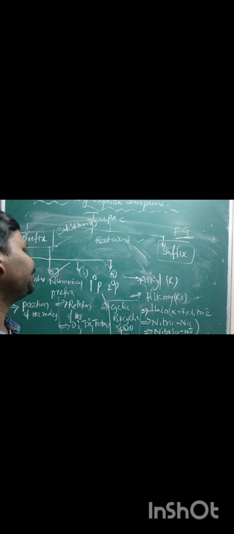Numerical prefix indicates repetition of the substituent: if repeated 2 times, di, 3 times tri, 4 times tetra. The third one is primary prefix, which indicates cyclic and bicyclic compounds. And secondary prefix indicates alkyl, alkoxy, halo, nitro, nitroso.